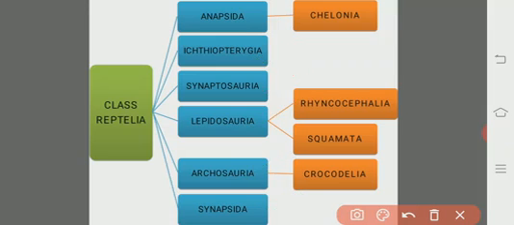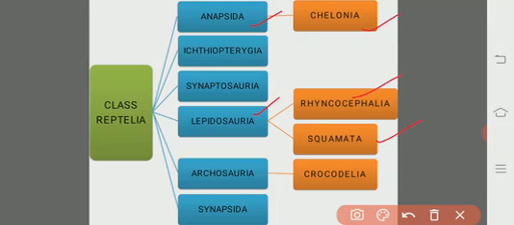And of the remaining subclasses, from the subclass Anapsida we will see only one order, that is Chelonia, where the terrapins, turtles and testudos are included. From the Lepidosauria, there are 2 orders, namely Rhynchocephalia and Squamata.